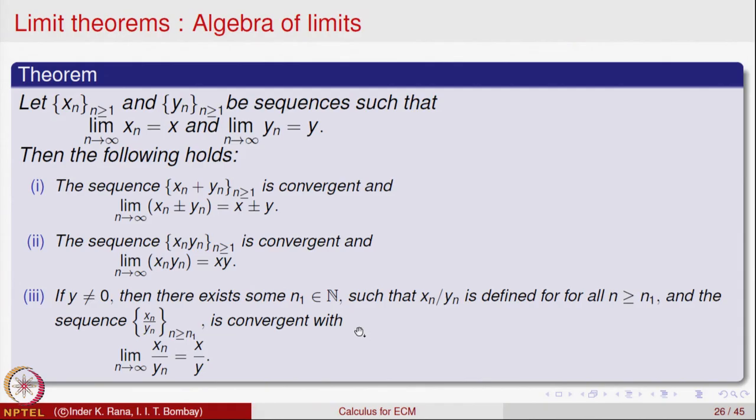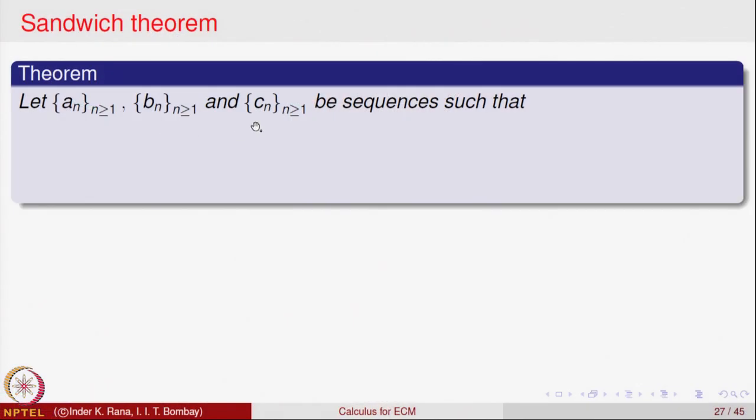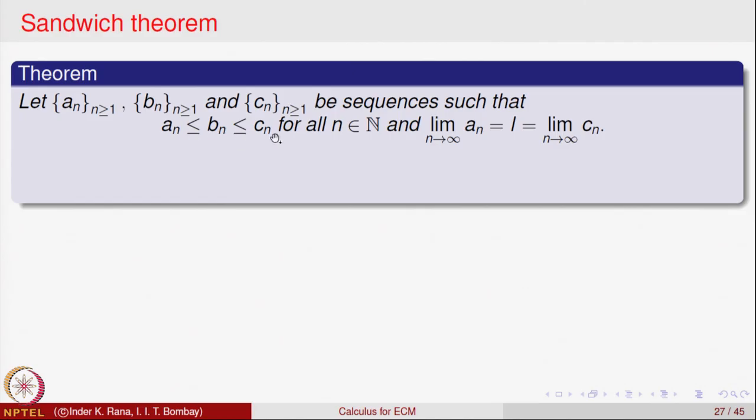There is another theorem which again we will not be proving, we will be using it. It says the following: suppose you have three sequences a_n, b_n and c_n, with the property that the sequence b_n is in between a_n and c_n for every n. That means all the terms of the sequence. It is not really required for all terms; if it is true from some stage onwards, that is also good enough. One can forget the first few terms of the sequence. So we want a_n less than or equal to b_n less than or equal to c_n.